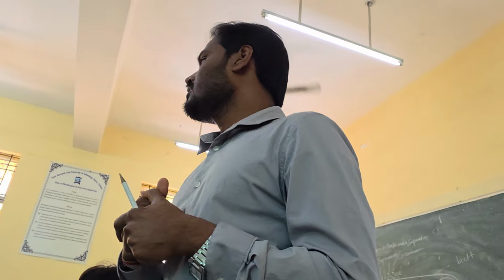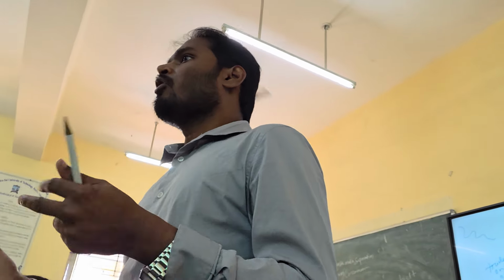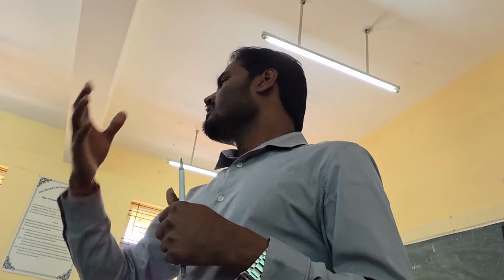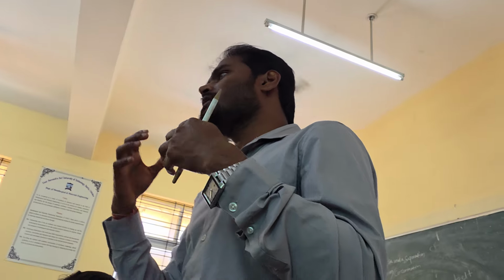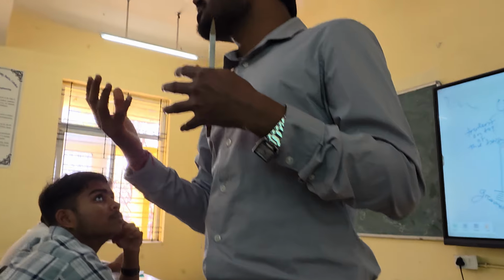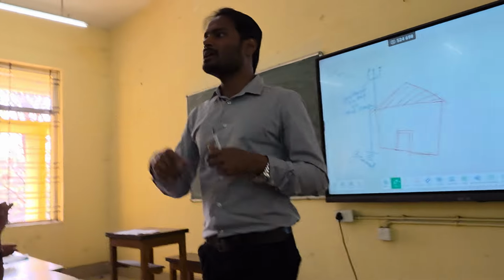You understand my point? They may get electrical shock, they may die, or the building may collapse. Why? Because these bricks and all have moisture, no? So this lightning has a very high amount of electrical energy, heat energy. It will volatilize all the moisture. So the building may collapse, or you may get electrical shock.